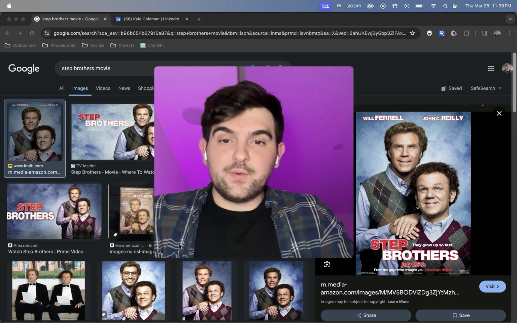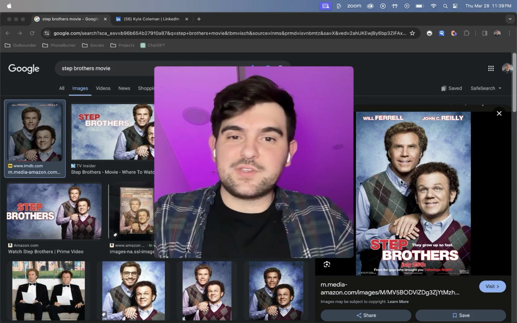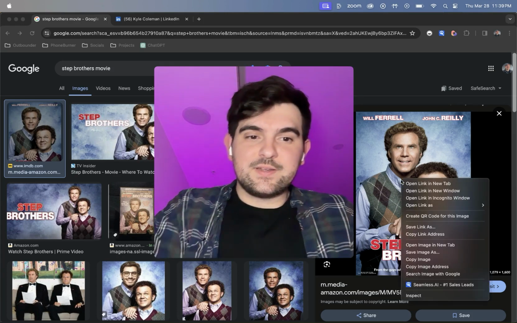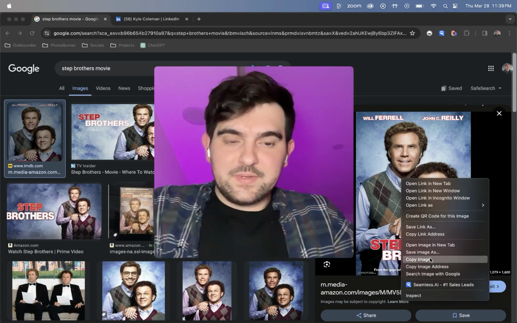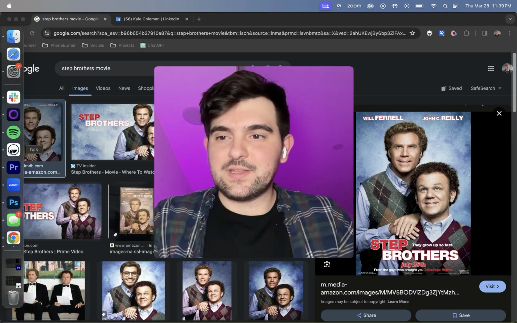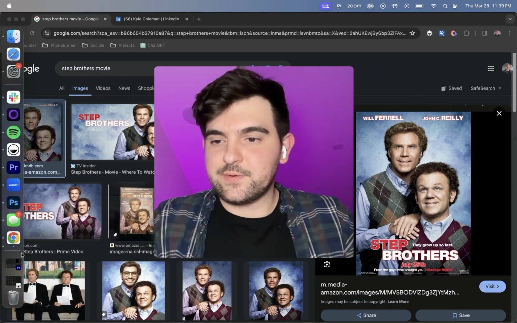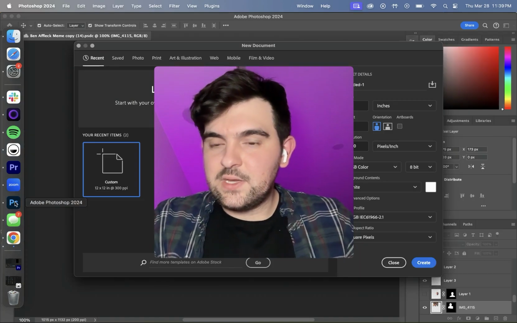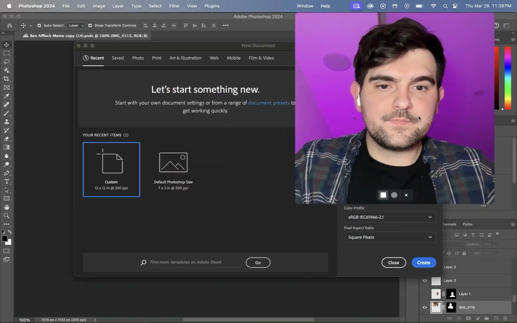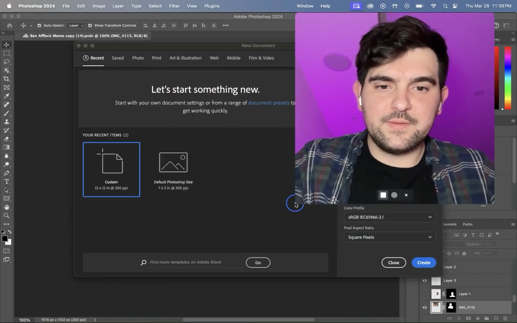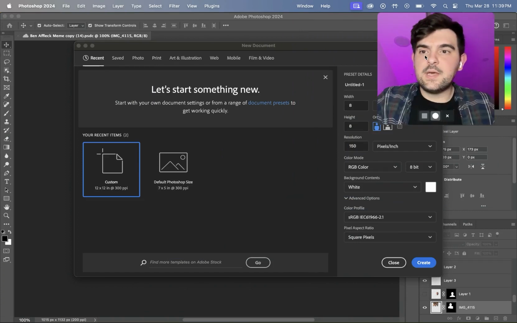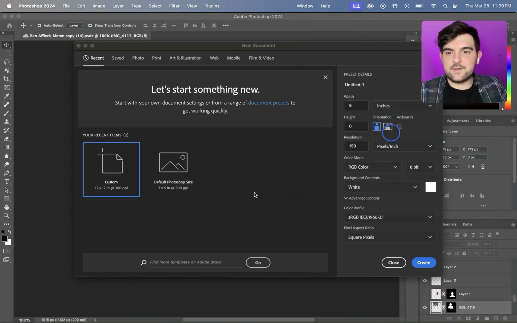Step one is you go to Google and you find the poster for Step Brothers, and you're going to copy it. You're not going to save it. You're going to copy it, because if you save it, it's just going to take up extra room that you don't need to worry about. You're going to go back to Photoshop. You're going to make a new file.